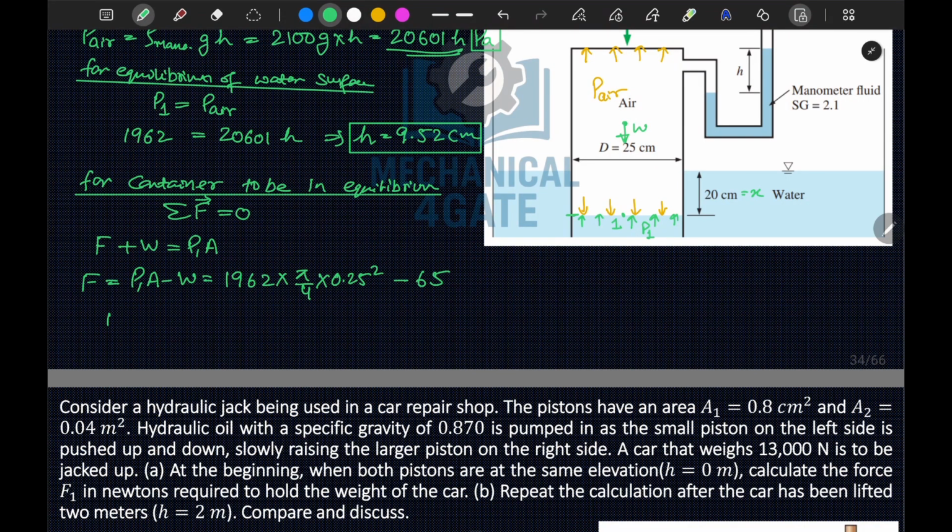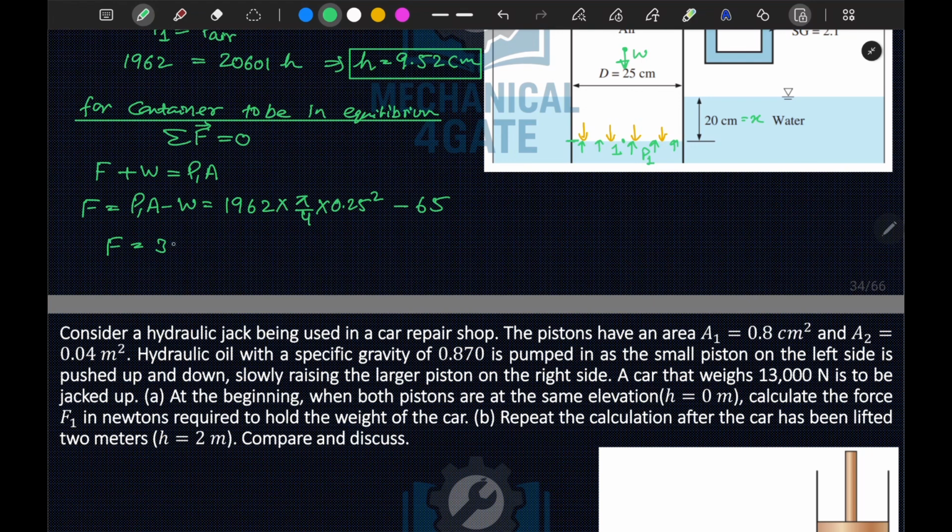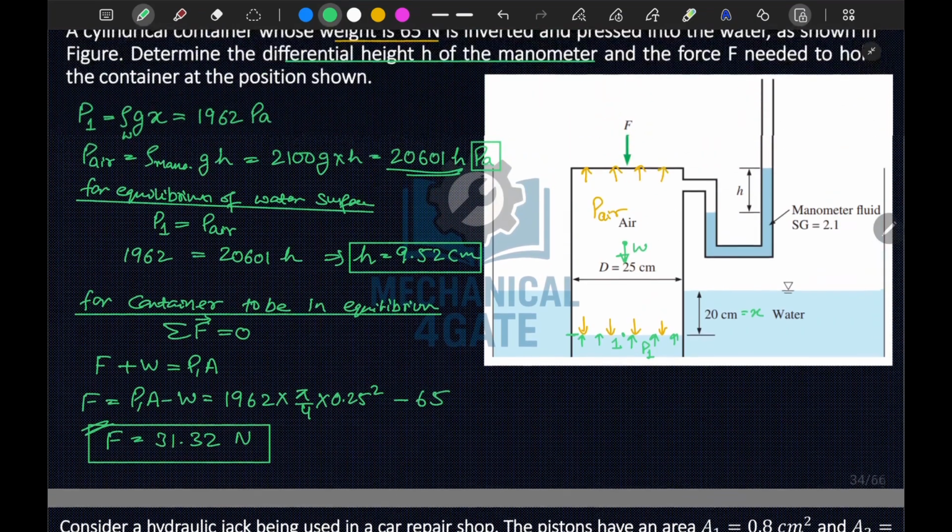Okay, so from here I can calculate my value of F. Let me solve this. 1962 into pi, that is 3.142, divided by 4, into 0.25 square, minus 65. So this is 31.32. Okay, so your F is equal to 31.32 newtons. So this much amount of force will be needed to hold the container at this level only.